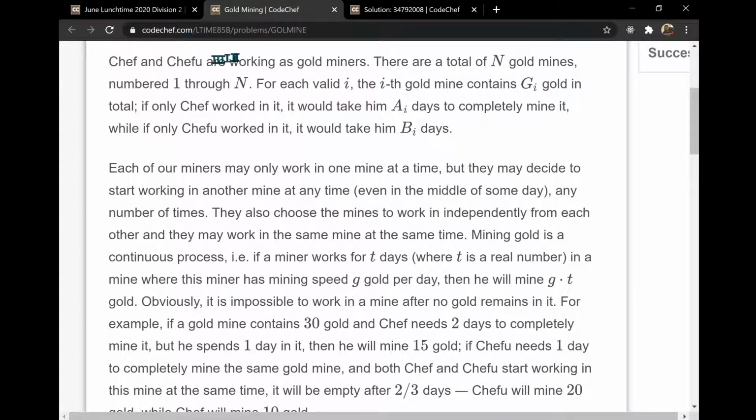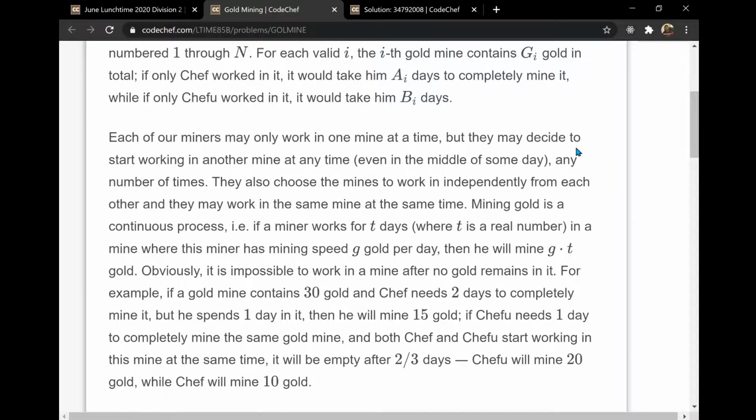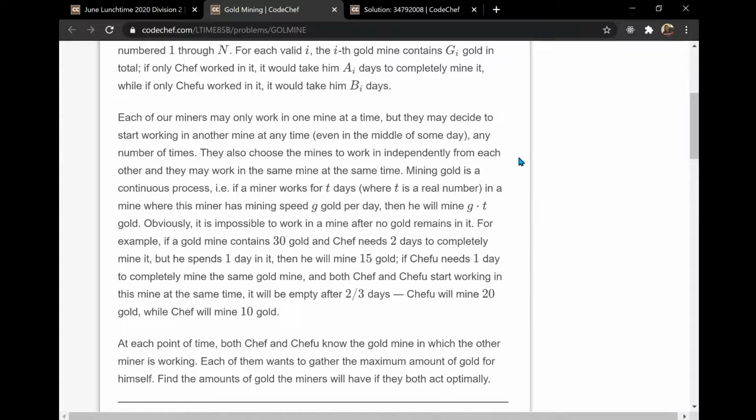So Chef and Chefu are gold miners. They have N mines numbered from 1 to N, and each mine contains Gi gold. That means Gi is a value that will be given to us, and Chef would take Ai days to completely mine it, and Chefu will take Bi. That means if individually each of them would mine, they would be taking Ai and Bi days respectively to completely mine this value.